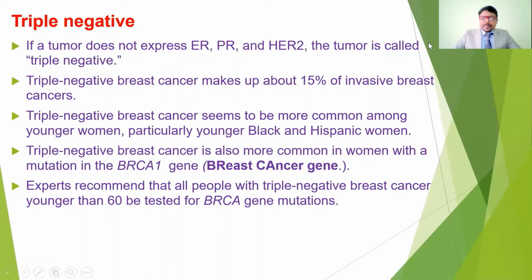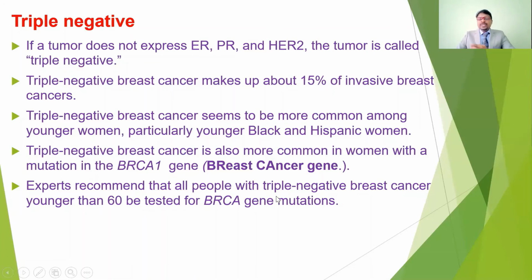And another type of breast cancer is triple negative breast cancer. Just now we discussed estrogen and progesterone. If anybody is estrogen receptor negative, progesterone receptor negative, and also epidermal growth factor negative, this type of three receptor negative is called triple negative breast cancer.